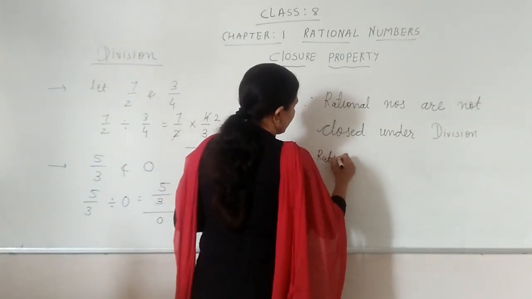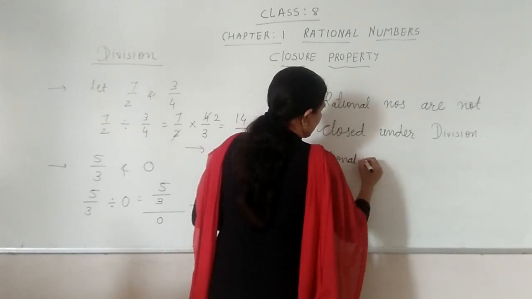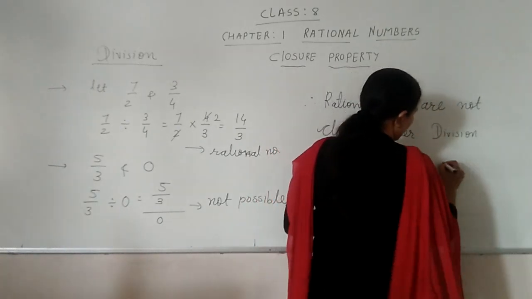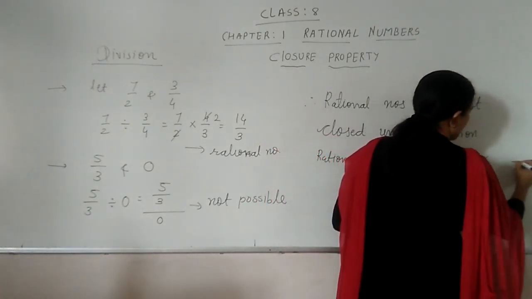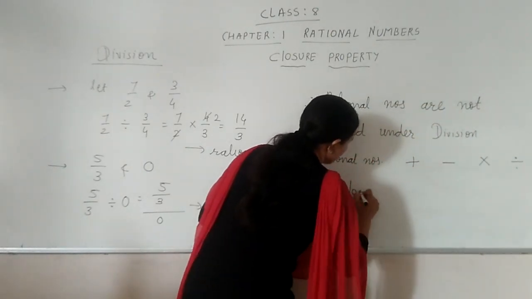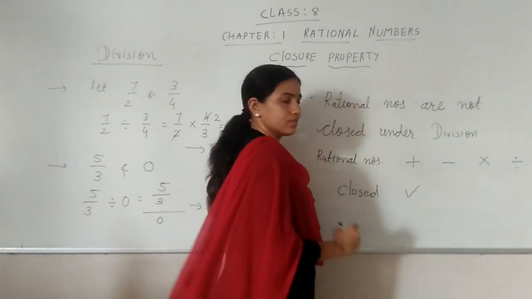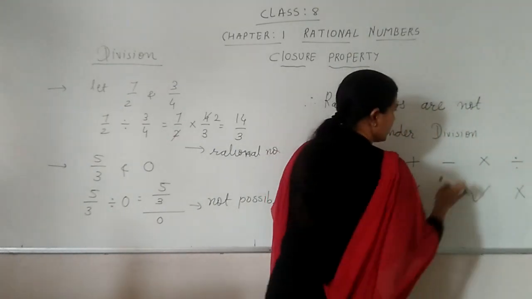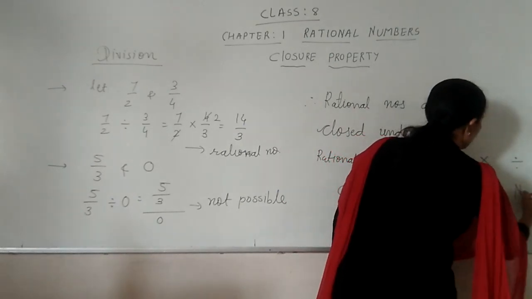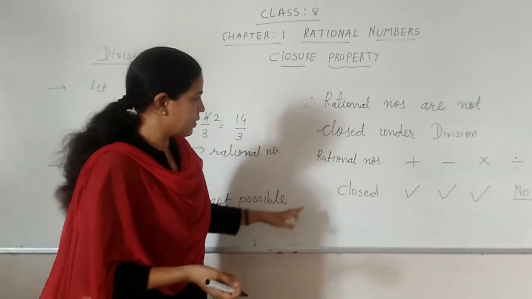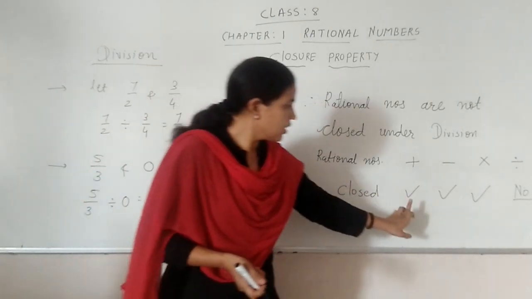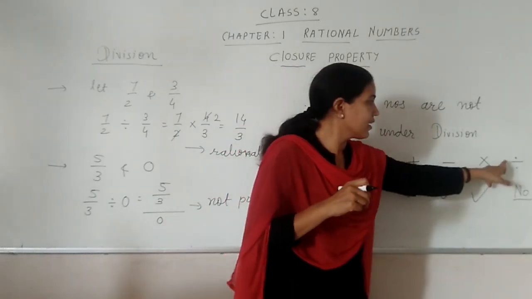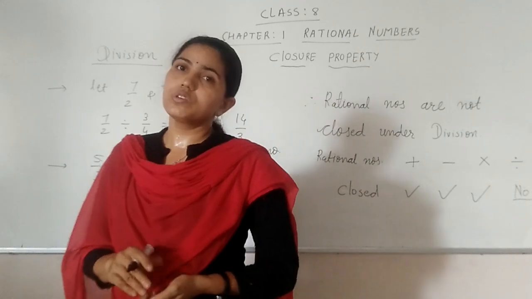So what we can say here? Rational numbers closed under addition, subtraction, multiplication and division. So closed, yes, yes, yes, and here I should write down no. Okay, so you remember this, rational numbers are closed under addition, under subtraction, under multiplication and under division? No, it is not closed under division.